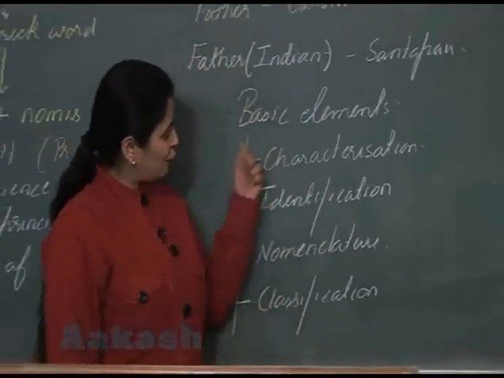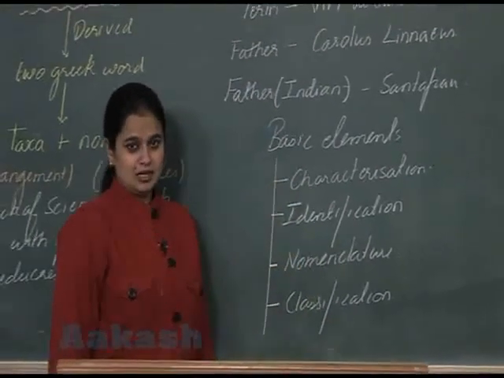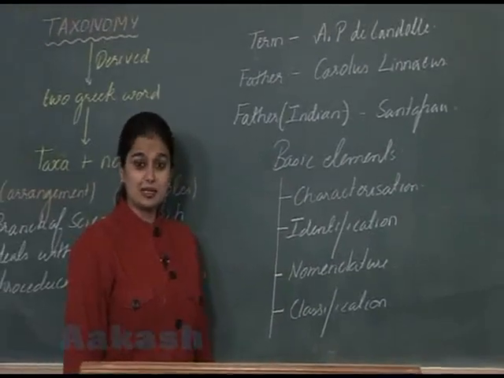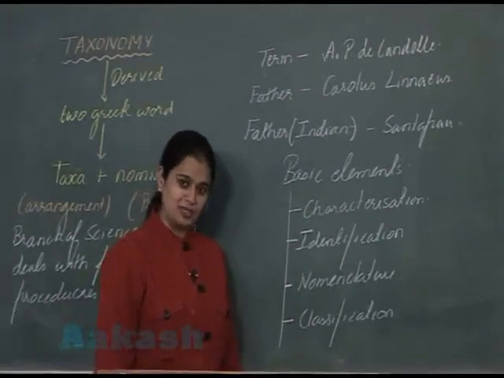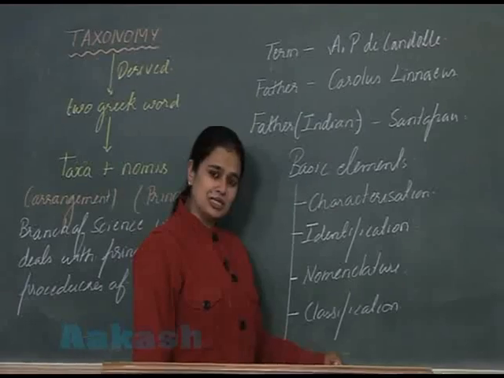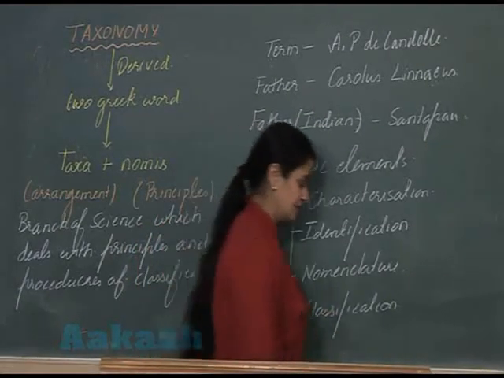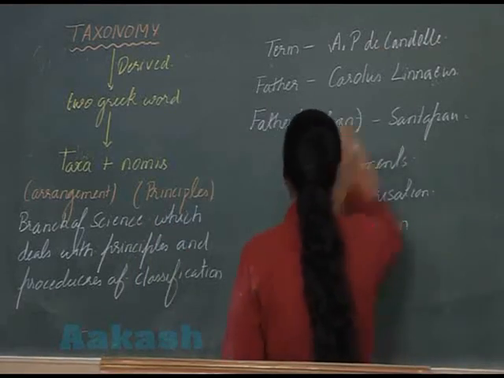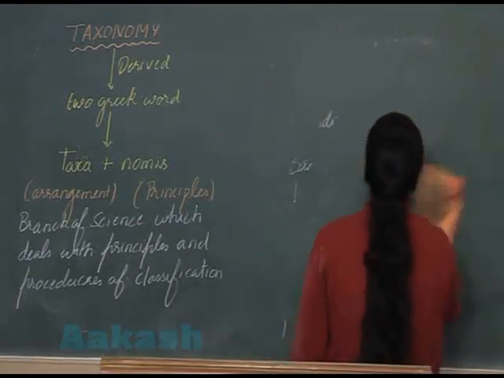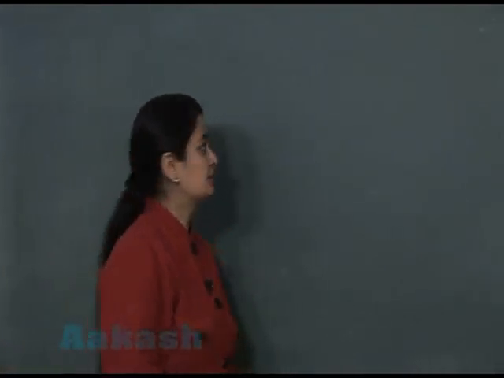So these are the four basic elements, the four processes which are part of taxonomy. Now we are going to deal with these processes slightly in detail. The first process related to taxonomy which we will study is characterization.